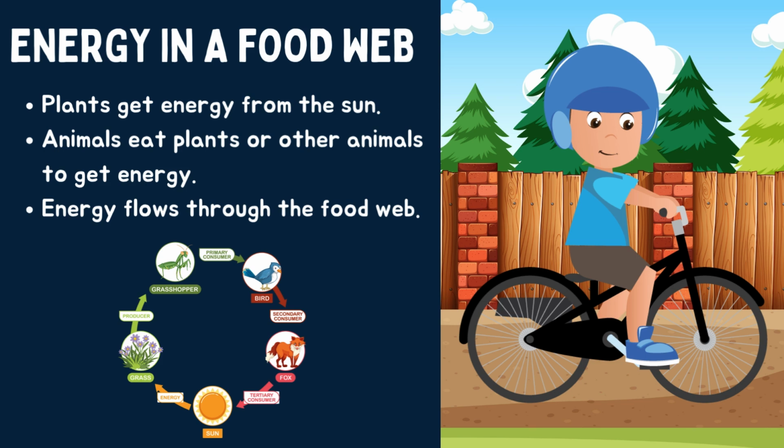Then an eagle will come and eat parts of his body and take some of that energy. So now that eagle only gets 30% of the energy that's left. I hope this makes sense. Basically, energy goes lower every time you go lower and lower in the food web.